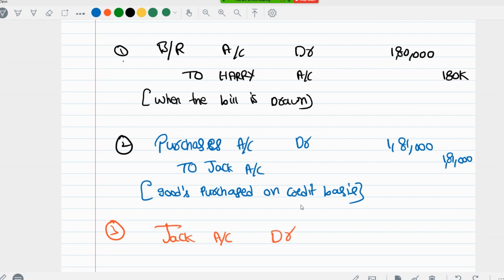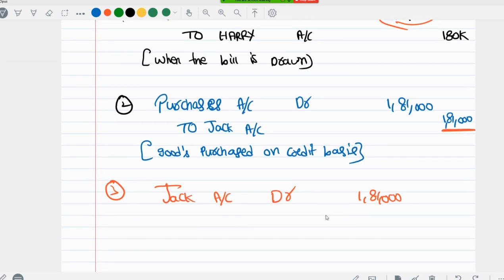Our bills receivable value is only 1,80,000. But Jack is our creditor for 1,81,000. So Jack account debit to bills receivable account 1,80,000. Then the remaining is discount received. To discount received. Discount received is income. Income shows credit balance. So I'm crediting it 1,000.